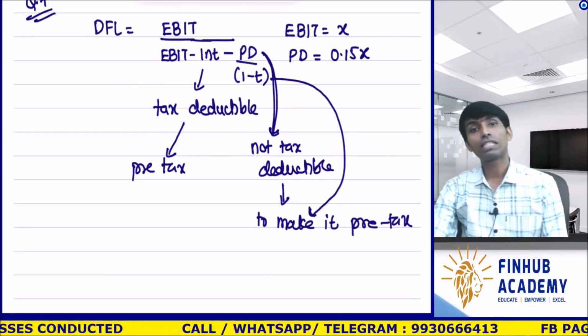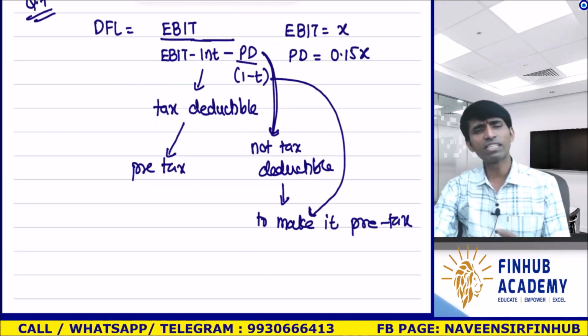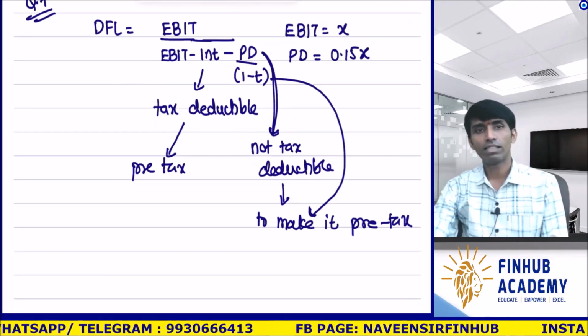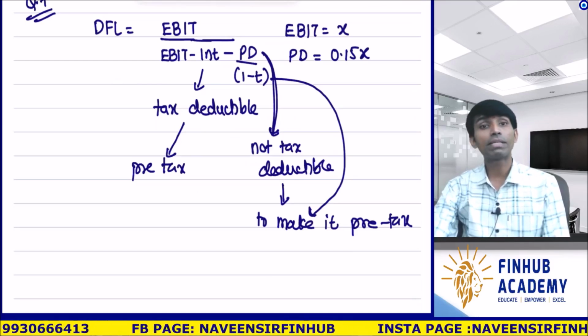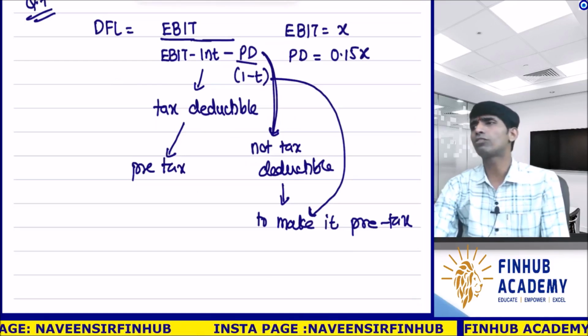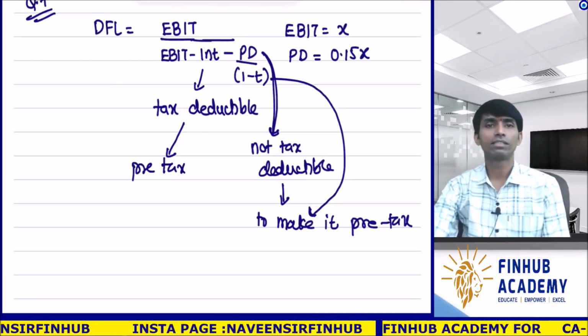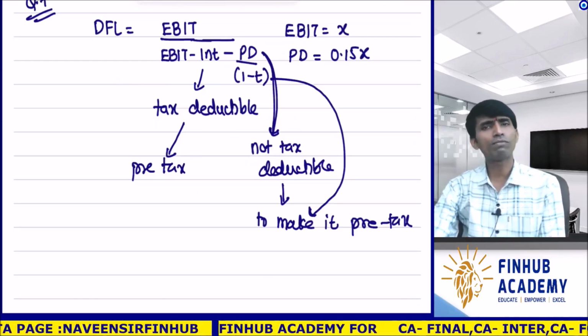Understood? So that is the basic reason. Okay. Interest you can directly take. Understood? But whenever you have such type of question, you'll have to remember that PD is given. And PD is based on what? Preference dividend is based on 15% of operating profit. Correct? It's right, 15% of X, 0.5X.